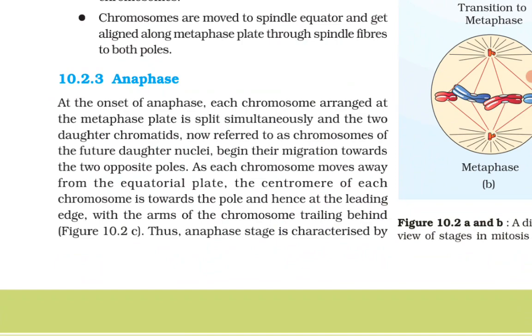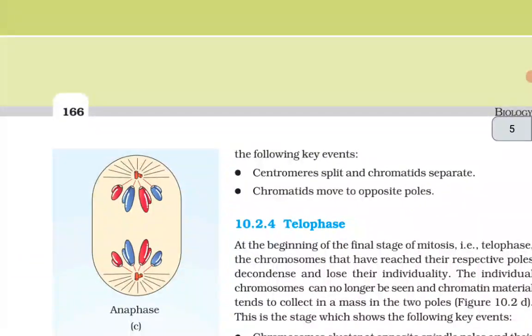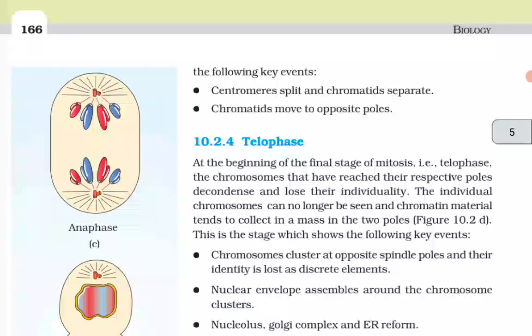Thus, anaphase stage is characterized by the following key events. First, centromeres split and chromatids separate. Second, chromatids move to the opposite poles.